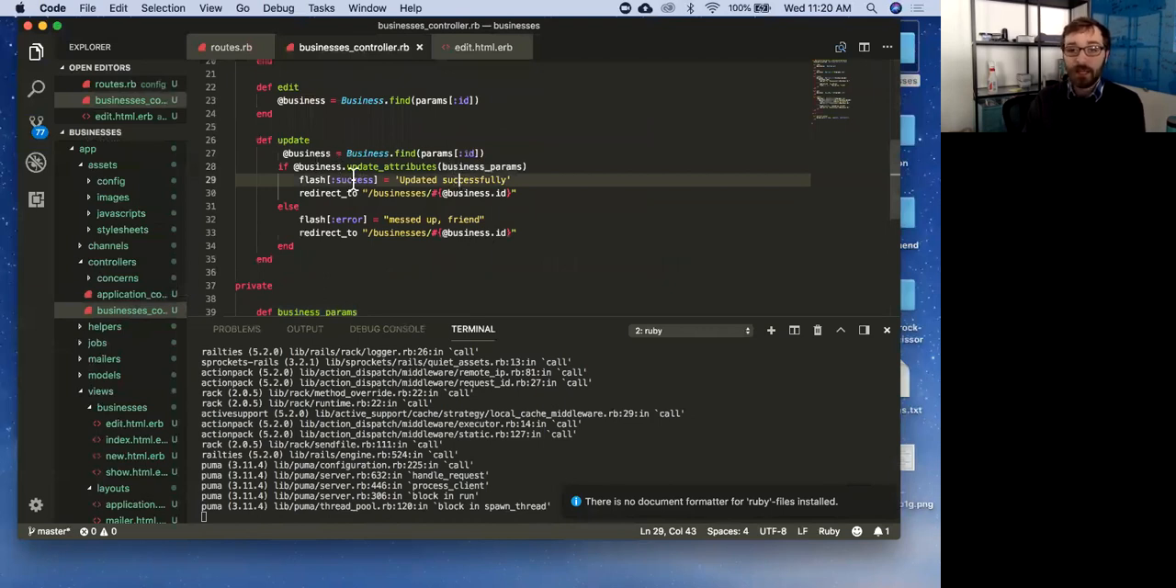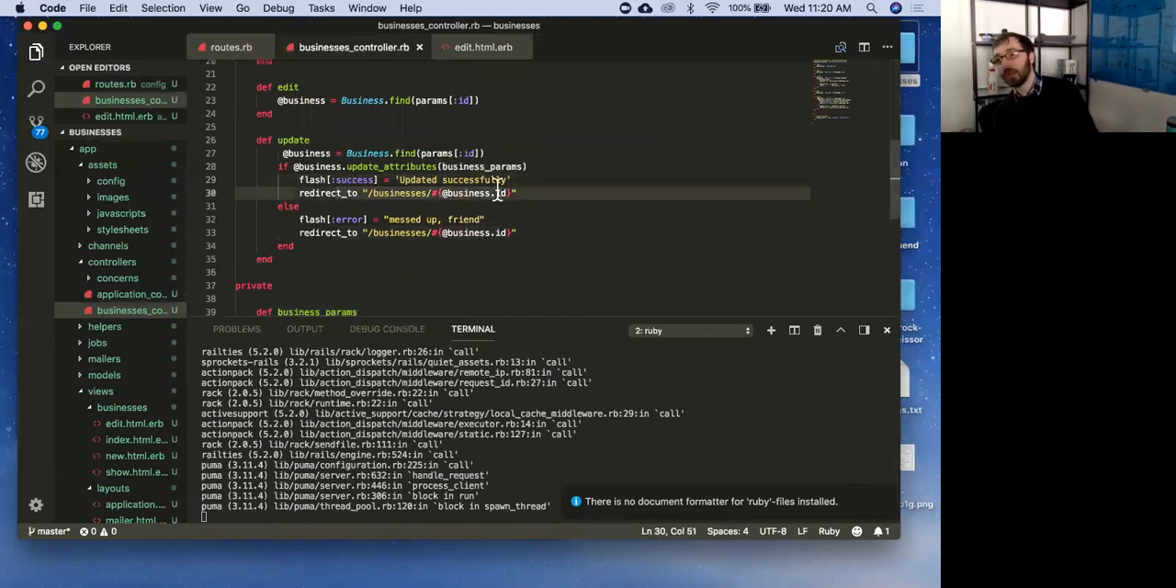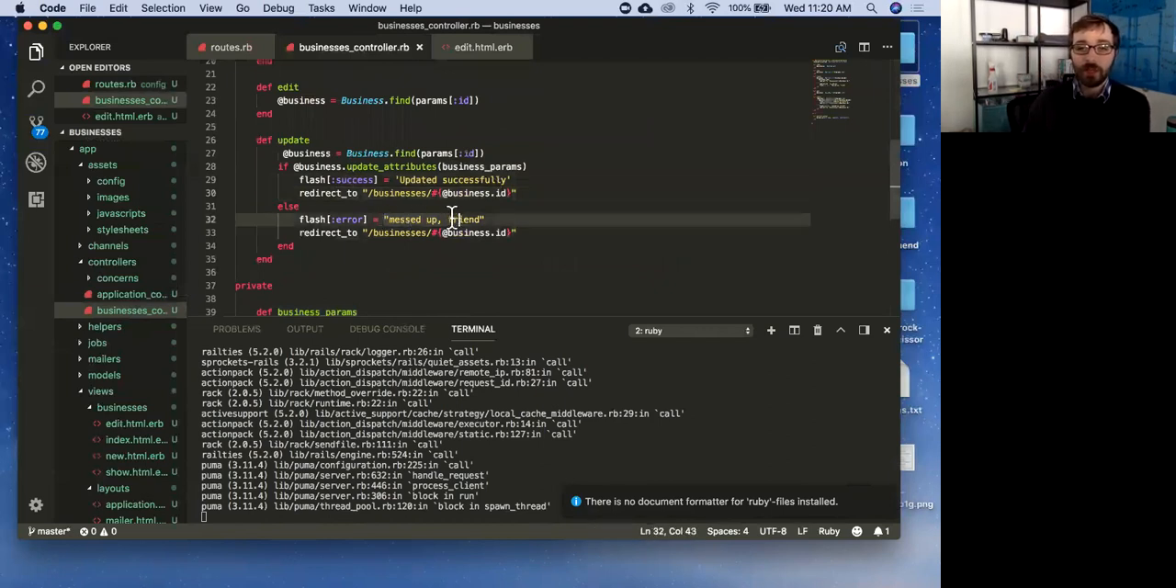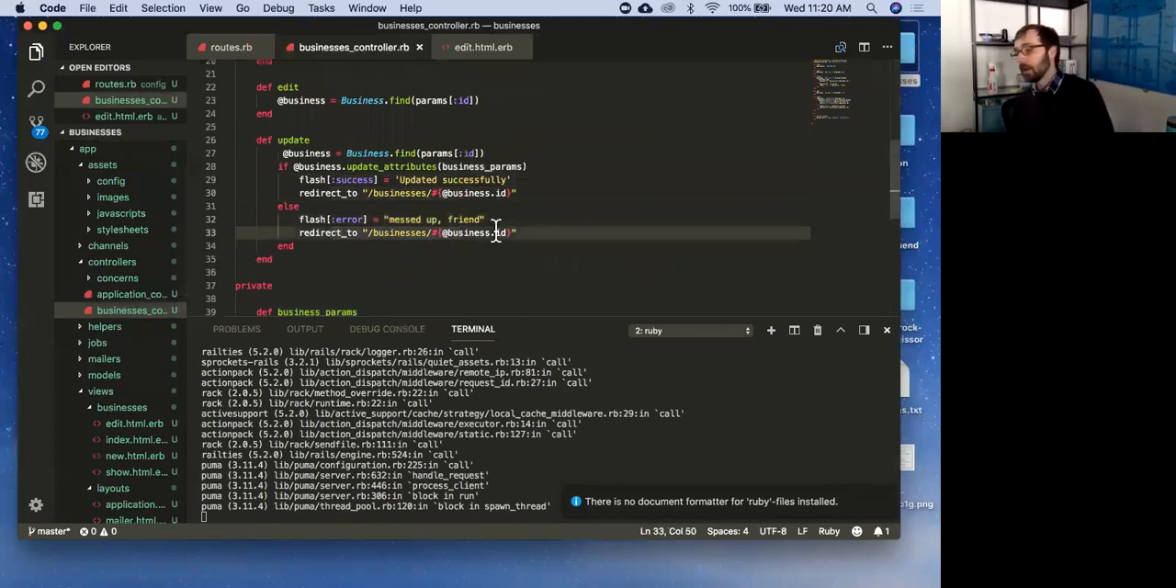If that does update, I'm going to have a flash success that says updated successfully, and then I'm going to redirect them to the show page for that business so they can see what changed. If there's an error, I'm going to say you messed up, and I'm also going to redirect them back to the show page so that they can try again. Cool?